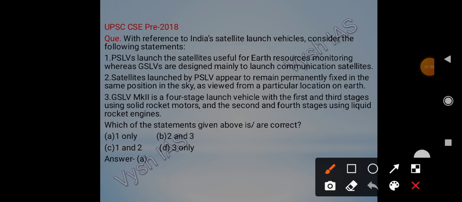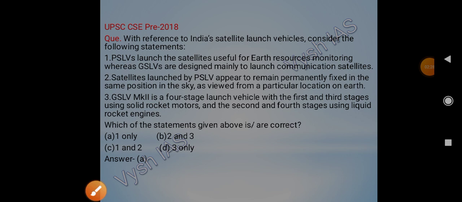Three: GSLV Mark II is a 4-stage launching vehicle with the first and third stages using solid rocket motors and the second and fourth stages using liquid rocket engines. Which of these statements are correct? Options were A, 1 only, B, 2 and 3, C, 1 and 2, and D, 3 only. The answer was A, only 1 is right.